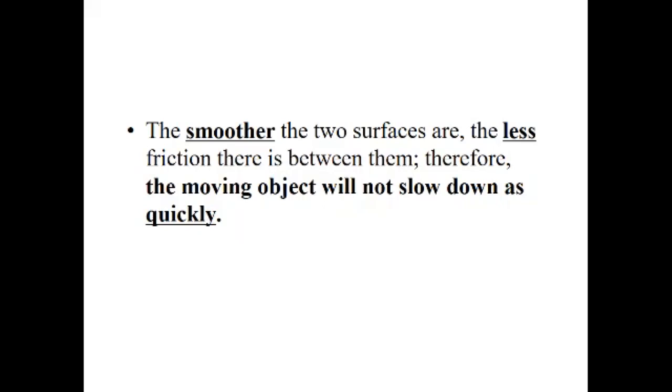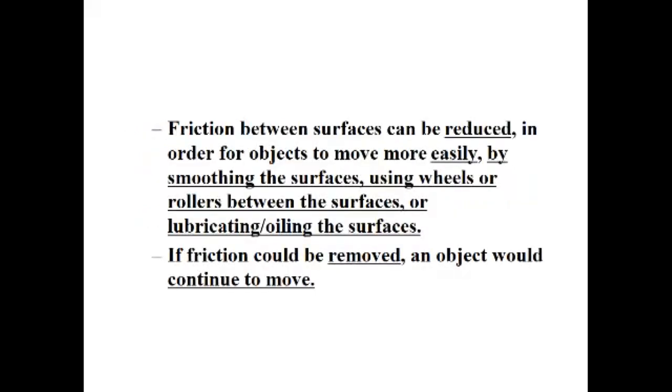That's why, if you spread some grease or mobile oil on the floor and you come along, you will fall down there. So it is friction. We use this in our daily life to reduce friction so that an object can move easily. You have seen that in a fan we put grease as a lubricant so that the roller can move easily. Lubricating oil on the surface reduces the friction.